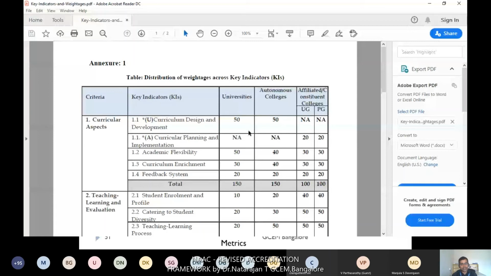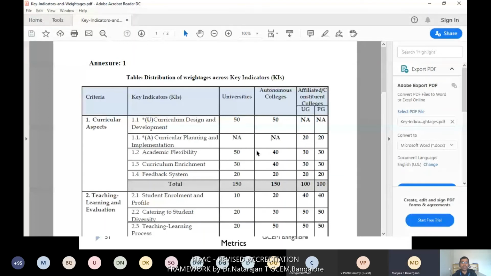Mostly the university and autonomous colleges have more flexibility for designing the curriculum and selecting courses, so no weightage is given for this key indicator to affiliated colleges. In the same way, for curricular planning and implementation, weightage is given only to affiliated colleges, not to university and autonomous institutions.